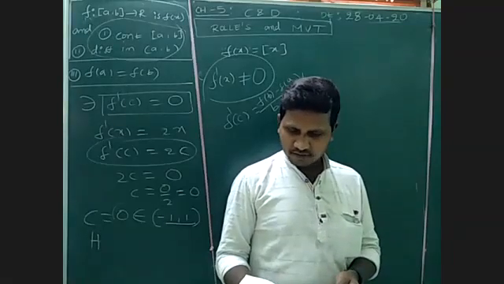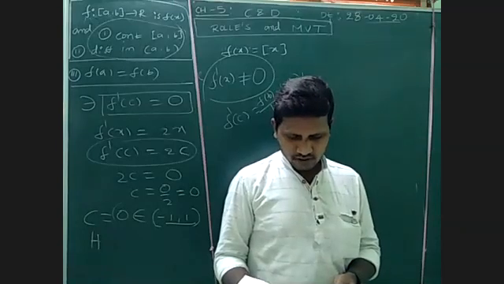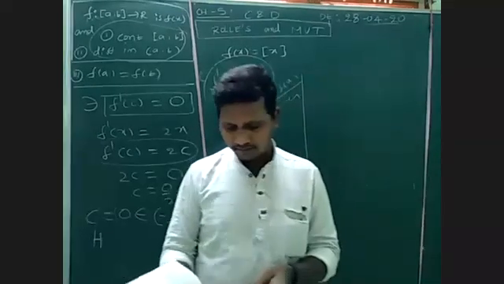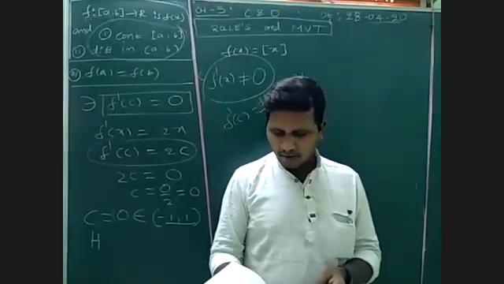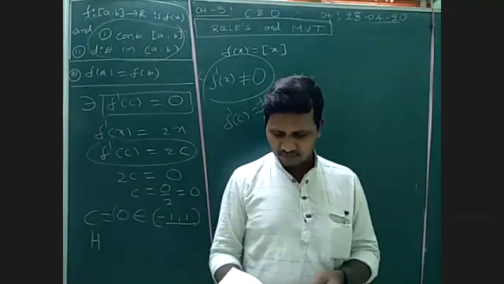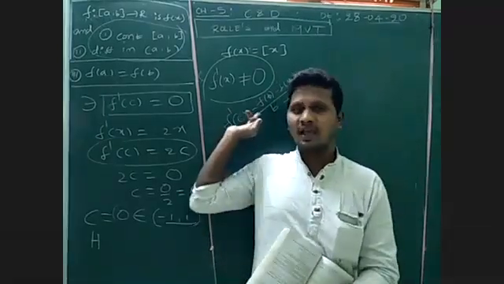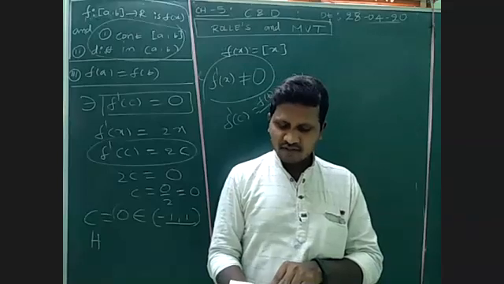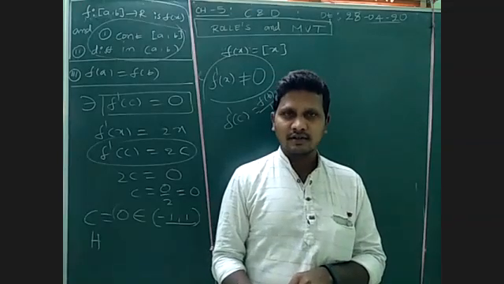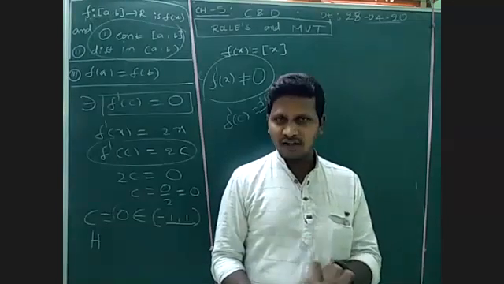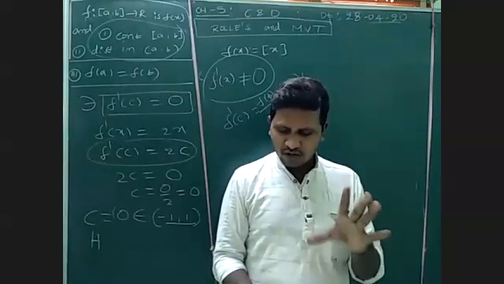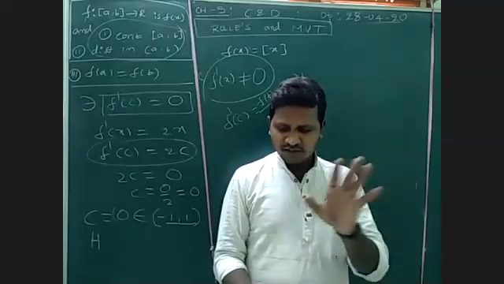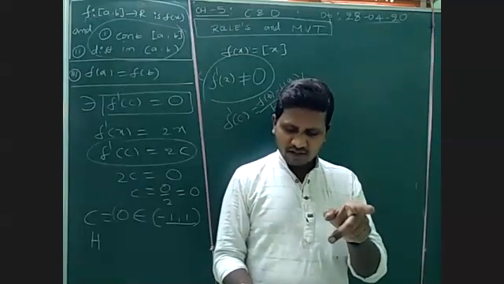Question number 5 is also clearly a polynomial, so it is continuous and differentiable. We need to check only the f dash of c condition. In question number 6, the first subdivision is a step function, not continuous and not differentiable, so the mean value theorem is not applicable for the first subdivision.